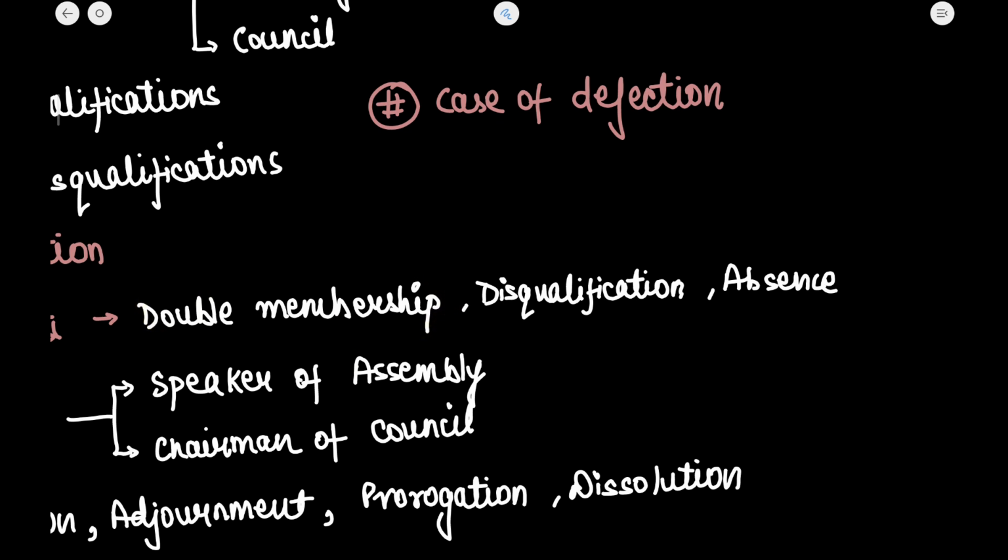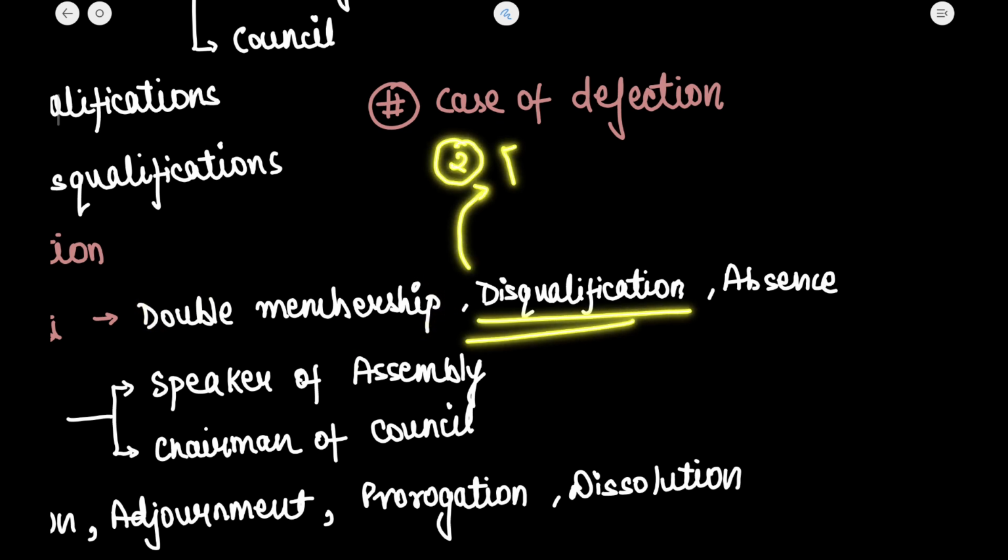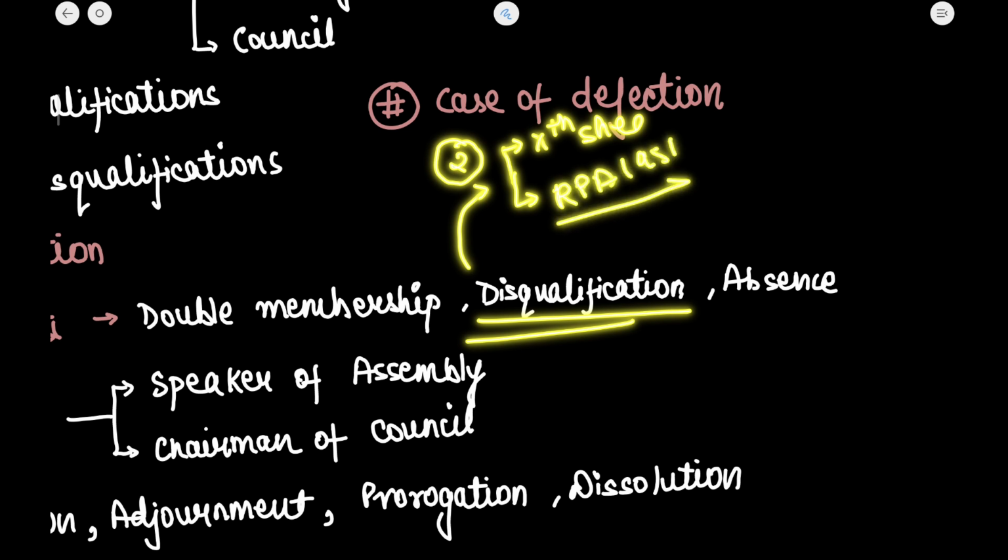Okay, then is disqualification. Two grounds of disqualification have already been mentioned. सबसे पहला तो 10th schedule के अंदर, that is defection law, anti defection law. The second one is Representation of People Act 1951. If a member is disqualified from either of these, he stands disqualified from the membership of the house.